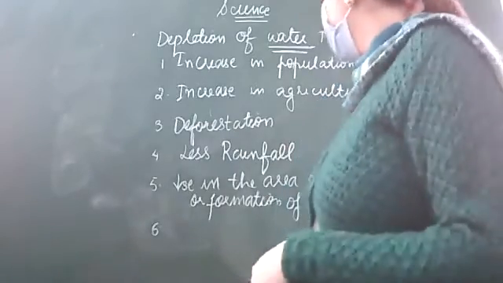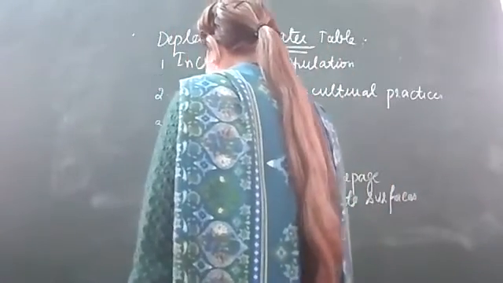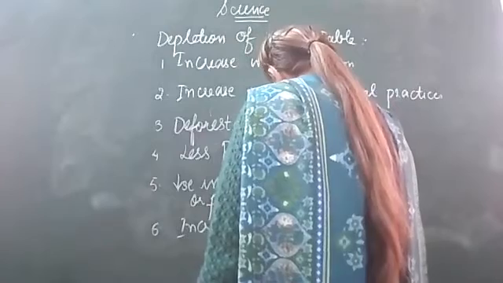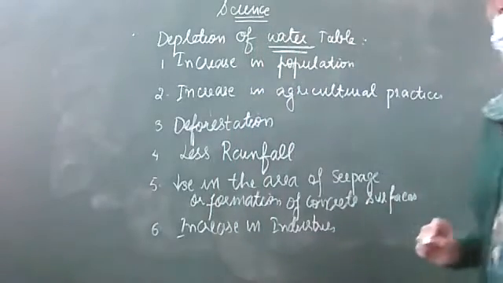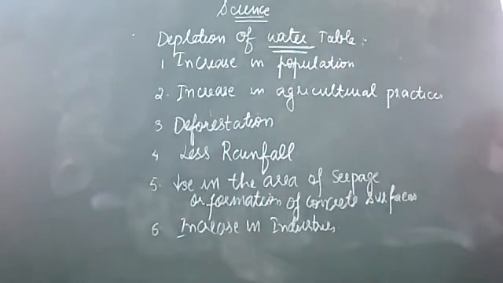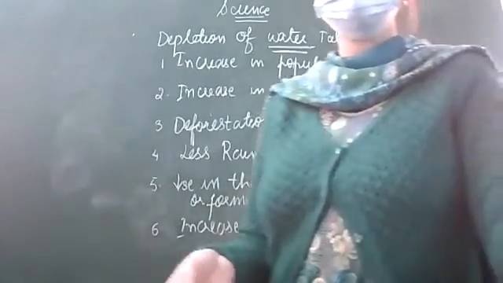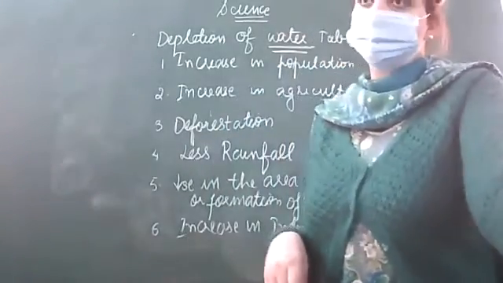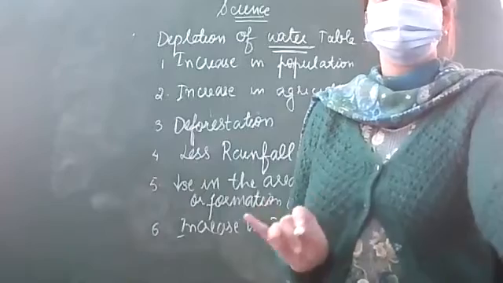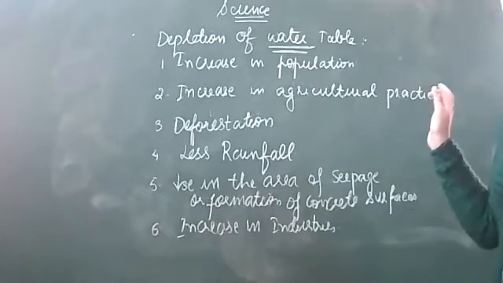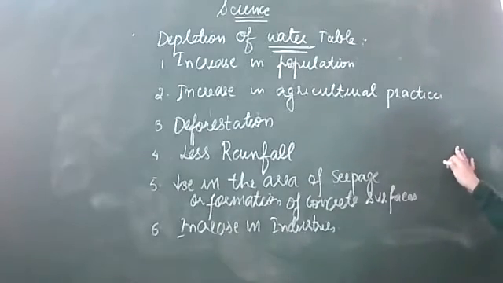The next point is increase in industry. The industries are increasing day by day, and to overcome the supply, all these things need water. So the demand for water is very, very high. Due to this, the water table is getting depleted day by day.